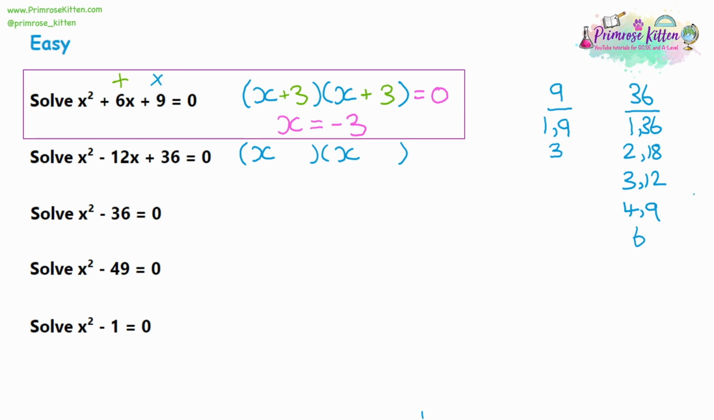So now we need to think, right, which pair of numbers will give us the negative 12? So 1 and 36, if we take them away, we're going to get 35, that's not going to work.